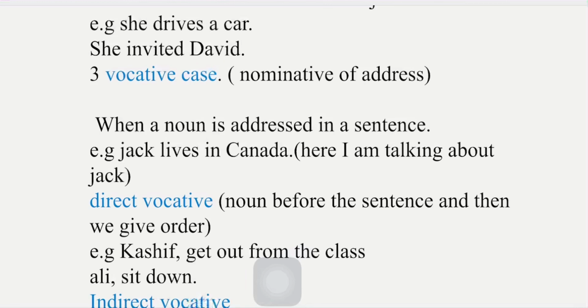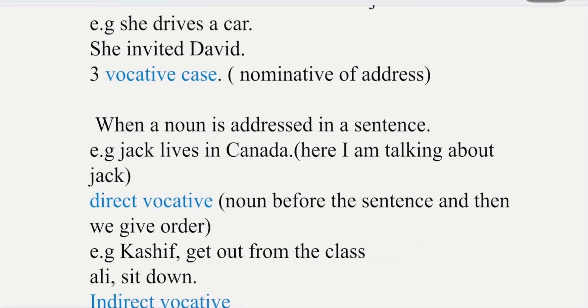In vocative case, a noun is addressed in a sentence, that we call vocative case, a nominative of address. For example, we have Jack lives in Canada. So here I am talking about Jack. Jack is addressed over here.